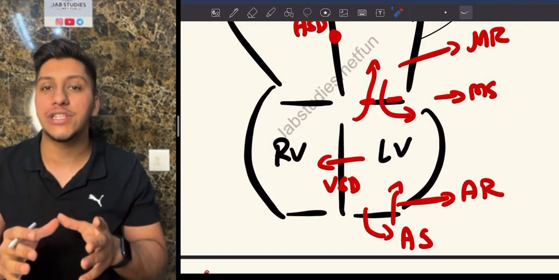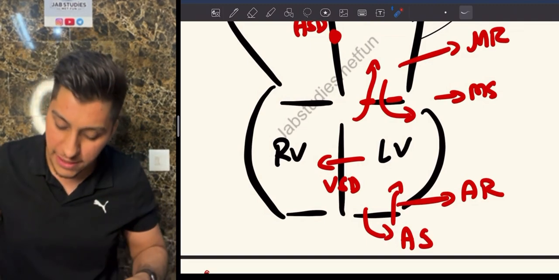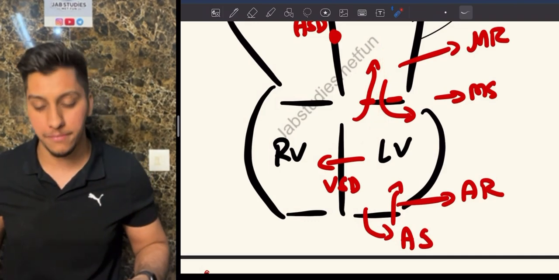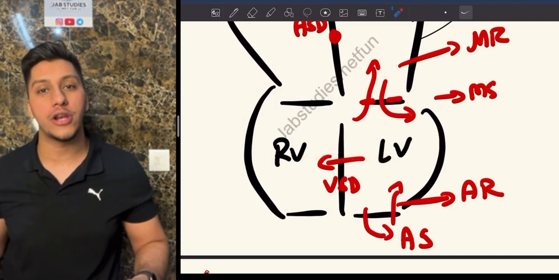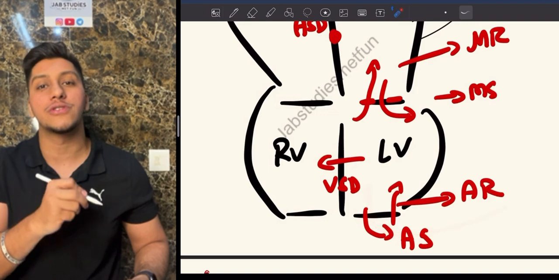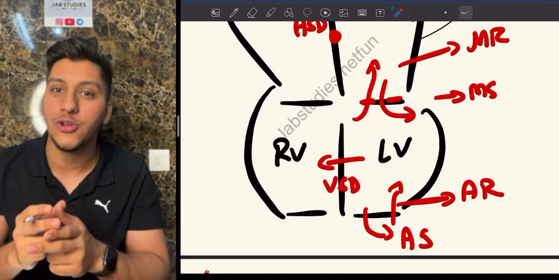So any of these conditions will have a systolic murmur, which means mitral regurgitation will have a systolic murmur. Ventricular septal defect will have a systolic murmur. Aortic stenosis or pulmonic stenosis will also have a systolic murmur.